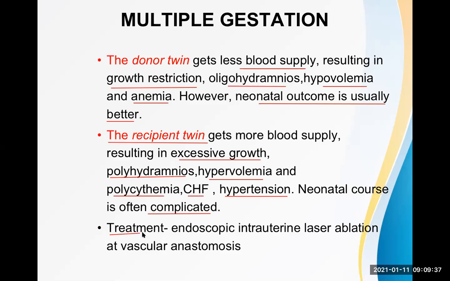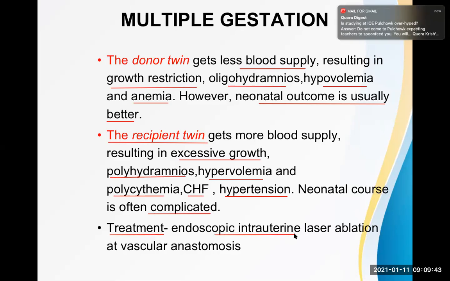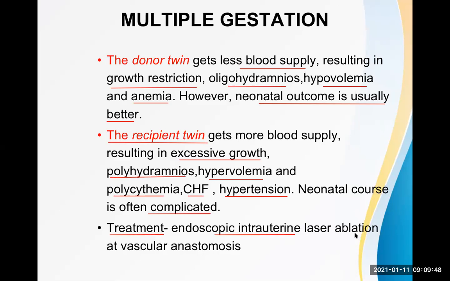Regarding the treatment of twin-twin transfusion syndrome, we can go for endoscopic intrauterine laser ablation at vascular anastomosis. Okay, so endoscopic intrauterine laser ablation at the vascular anastomosis. What does that mean? Before the birth of the baby, when the baby is still inside the uterus, okay, laser destruction of those vascular anastomosis can be done. Means, if there are some more blood vessels which are going towards one baby, you can discontinue that.